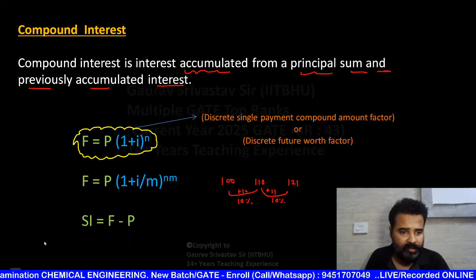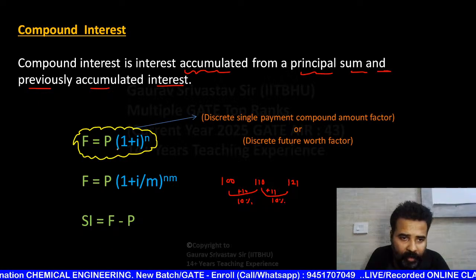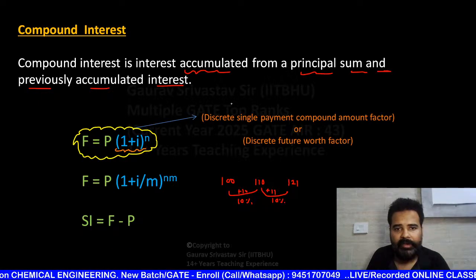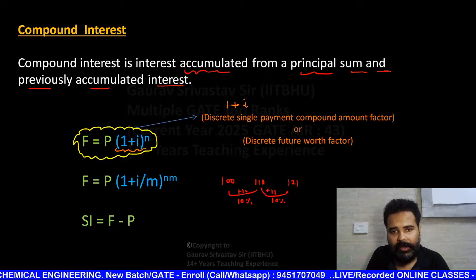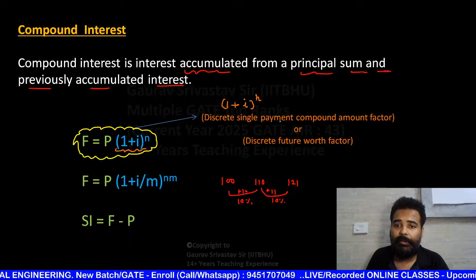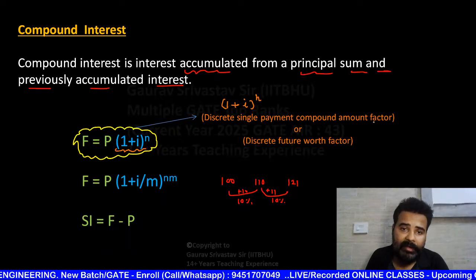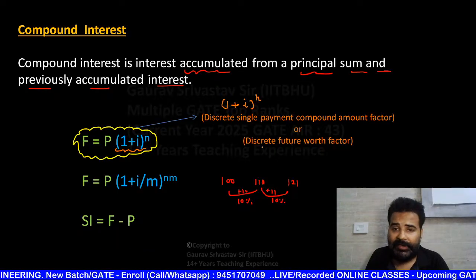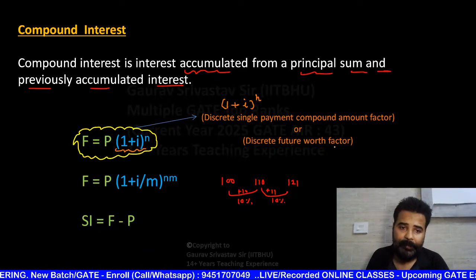In this equation, this (1 + i)^n is known as the discrete single payment compound amount factor, or it is also known as the discrete future worth factor.